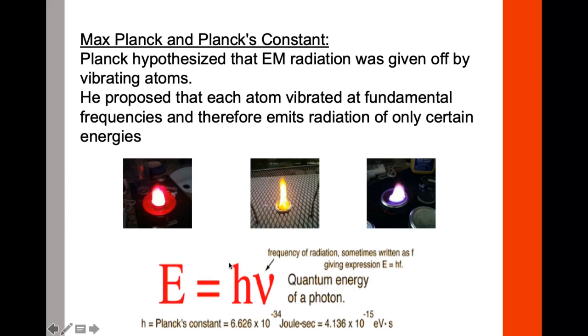Let's discuss this h. h is Planck's constant, and the value for Planck's constant is 6.626 times 10 to the power of negative 34 joule second. This is a constant value, and you will always be provided with this constant value. You do not have to memorize it.